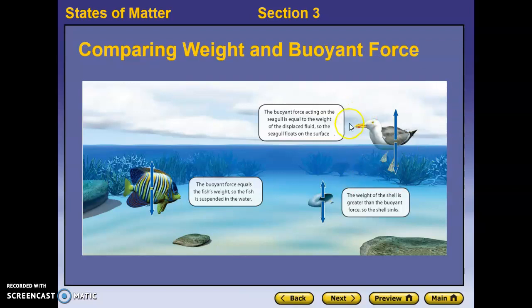If we look at the bird up here, the seagull is only partially in the water, so it doesn't displace as much water as it could if we push that seagull underwater. Not that you should do that, I guess. But if we compare the downward force of the entire weight of the seagull that's sitting in the water compared to the weight of the water that its lower body and legs have displaced, we find out that they are the same, and that means that that seagull is able to continue to float on the surface.